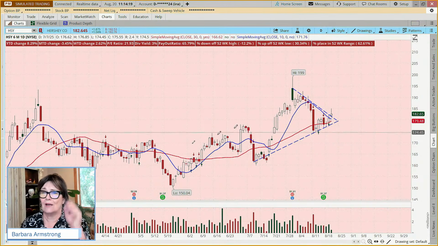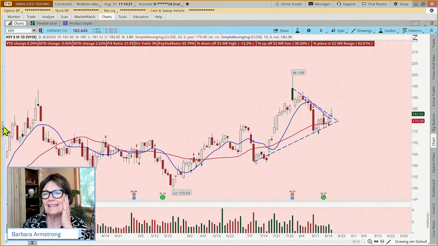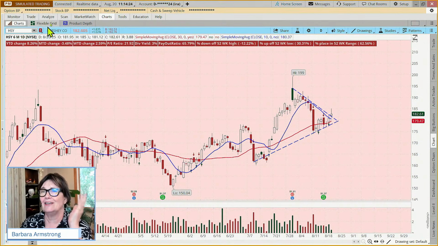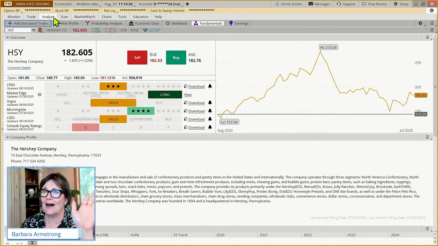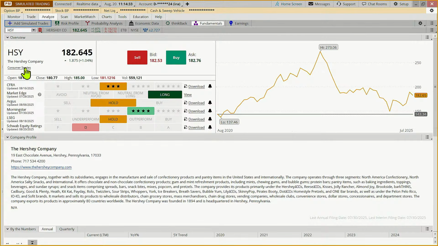I also might want to have a look at what sector Hershey is in. And I'm just going to say right up front, I don't get to choose what sector a stock is put in. Some might say that chocolate and candy is a discretionary item. Obviously, the powers that created this index said that it's a staple. So Kit Kats, Twizzlers, Sour Strips, Whoppers, Bubble Yum, Pirate's Booty. These are staples, my friends, in the eyes of the market.